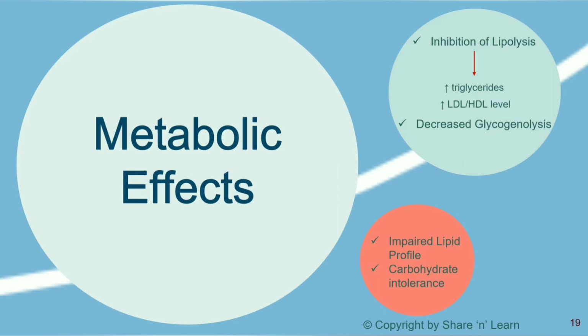Also, the glycogenolysis in heart, liver and skeletal muscles is decreased. The adverse effects include impairment of the lipid profile. LDL, which is bad cholesterol, is increased, whereas HDL, which is considered good cholesterol, is decreased. This may lead to coronary artery disease.